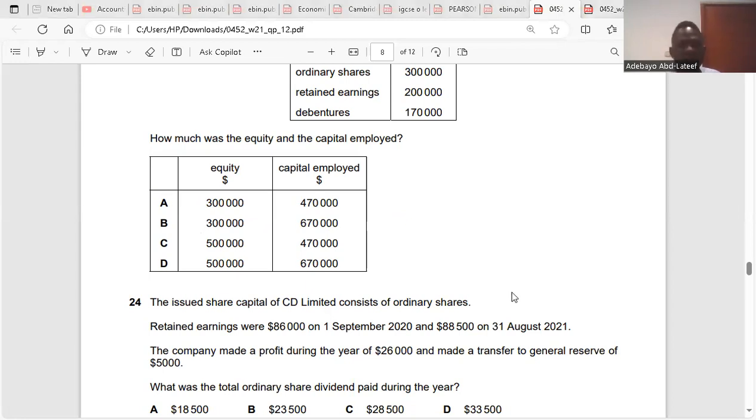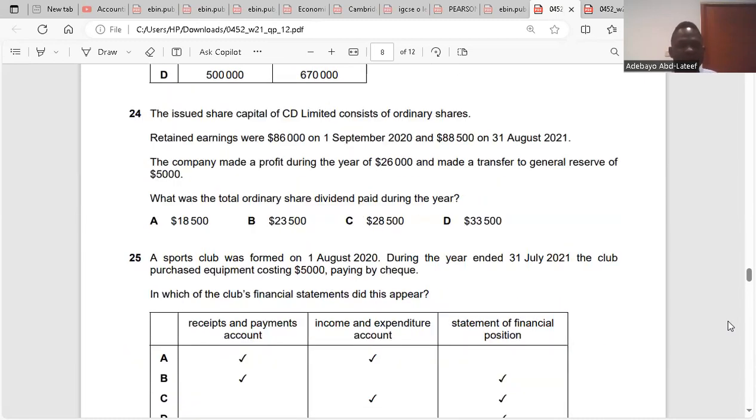Are you with me? Then capital employed is ordinary shares plus retained profits plus debentures, which is 670,000. So the answer is D. Clear? Yes. The question was repeated in the last question too. The same question. Question 24.